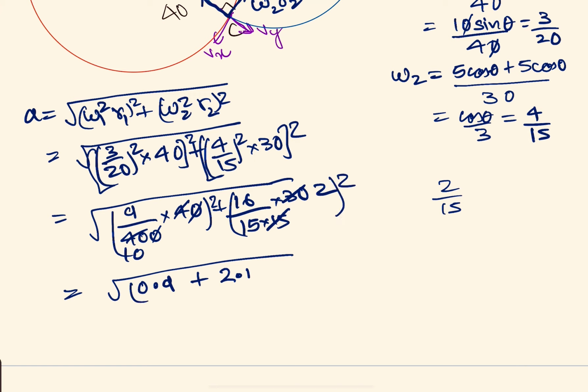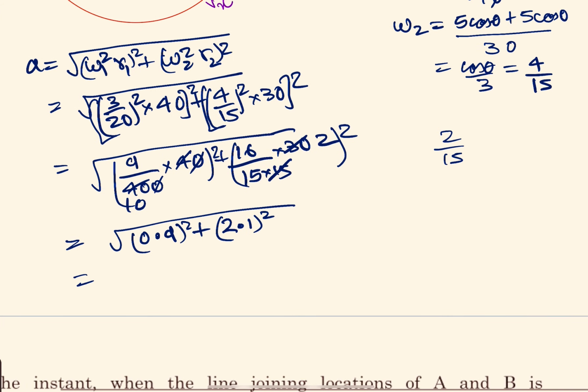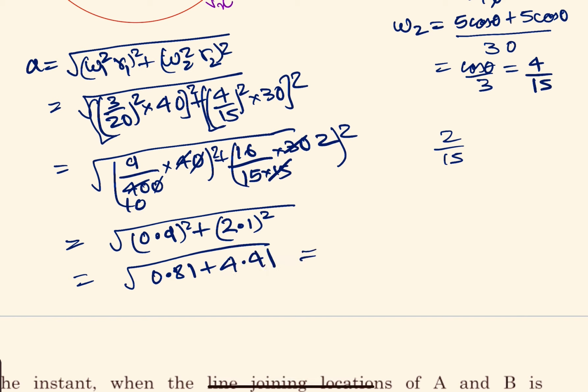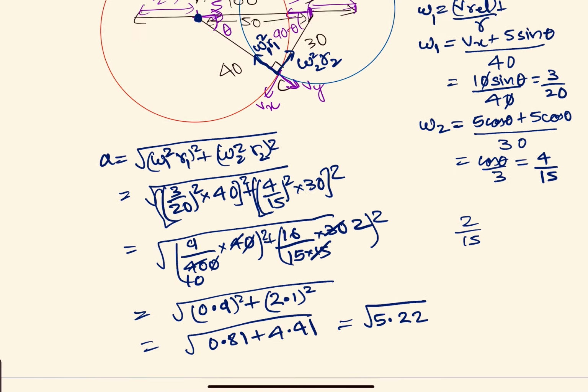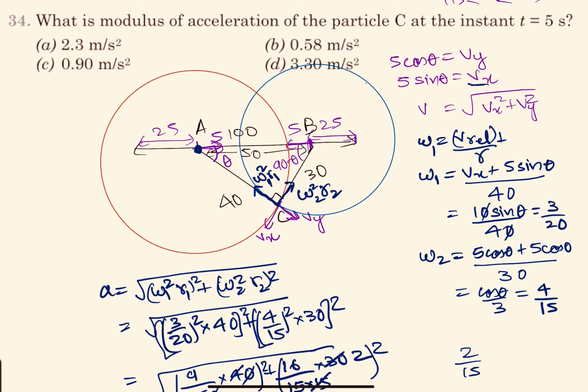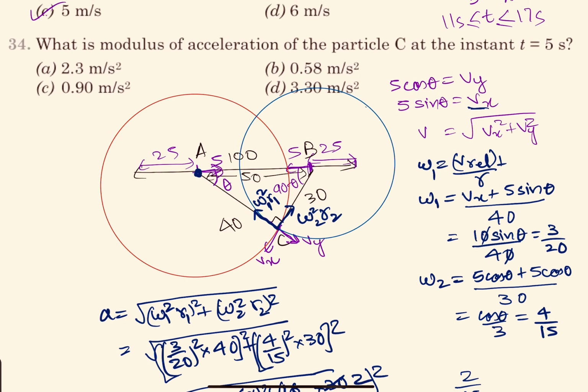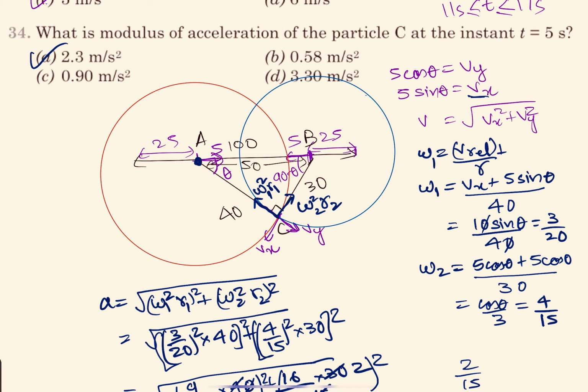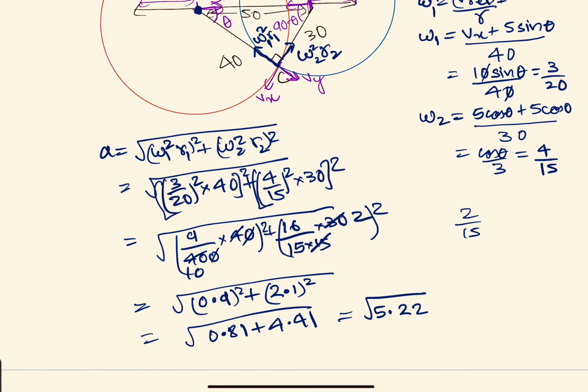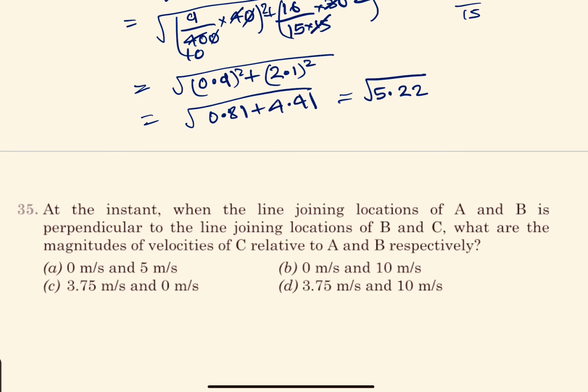So how much would we get? 0.9 square plus around 2.1, 2.2 whole square. So we would have 0.81 plus 4.41, which is around 5.22, root over. 5.22 root over would be around this value. 2.3 square would be near about this. So that is our answer.